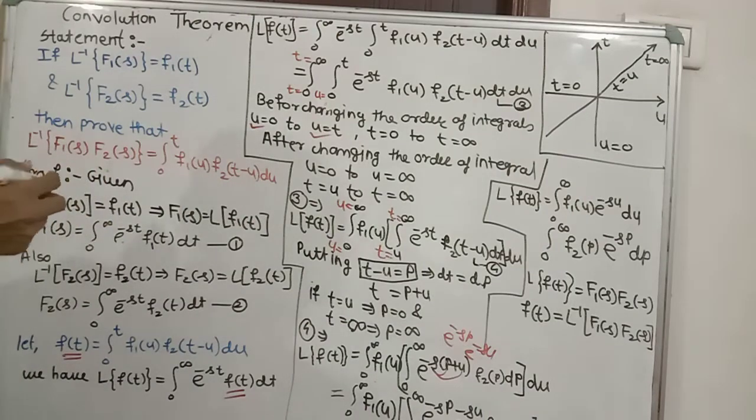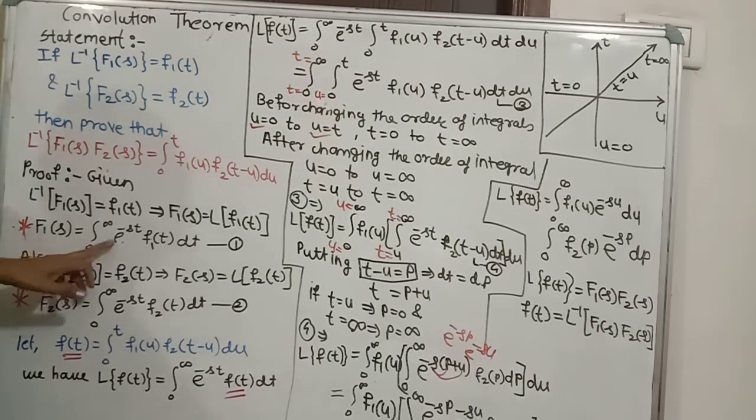Then as per our equation number 1 and equation number 2, e raised to the power minus st f1 of t dt integration from 0 to infinity is F1 of s.